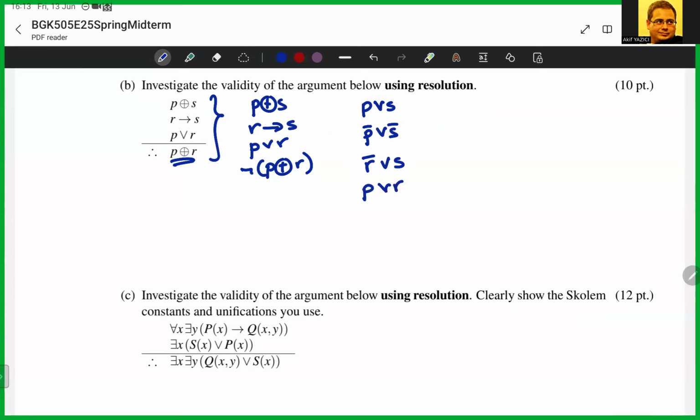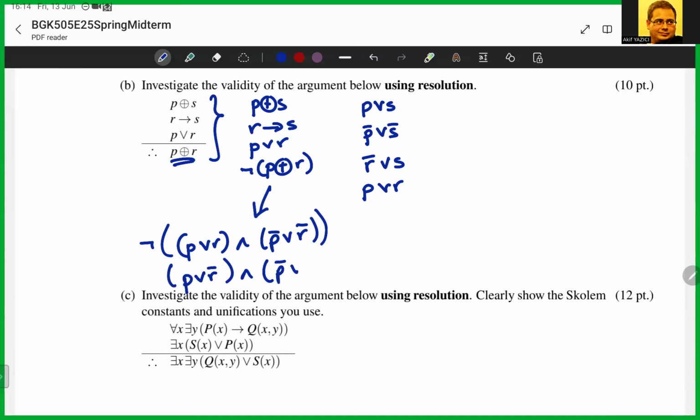And finally, the negation of P XOR R. So similarly, this will be expressed as P or R and not P or not R. And if you negate this, this will be P or not R and not P or R. And I will get rid of this and make the two into two separate clauses. This will be P or not R, not P or R.